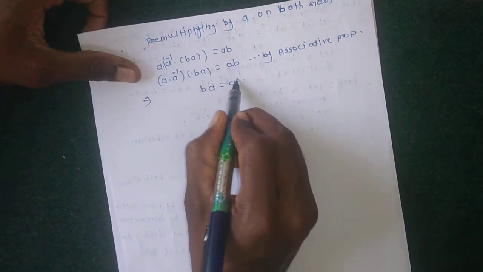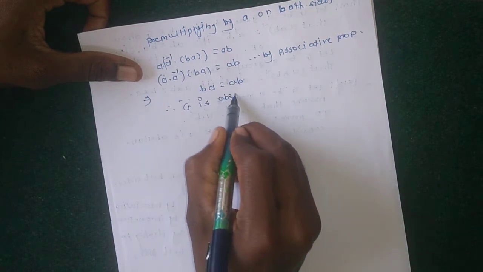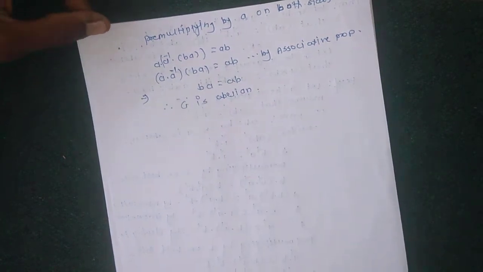Therefore BA equal to AB, therefore G is abelian.